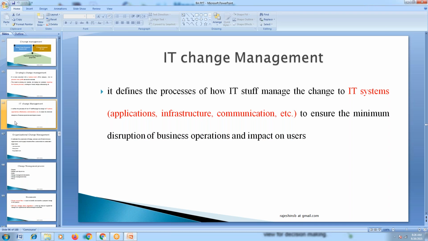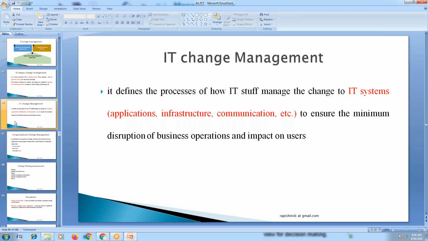Because the challenges we face in IT would be entirely different when compared to the business level. For example, when we talk about strategy change management, that is different, right? What kind of strategies we build, what kind of tactics we follow to address these changes. So this varies, but the basic concept of change management remains the same.